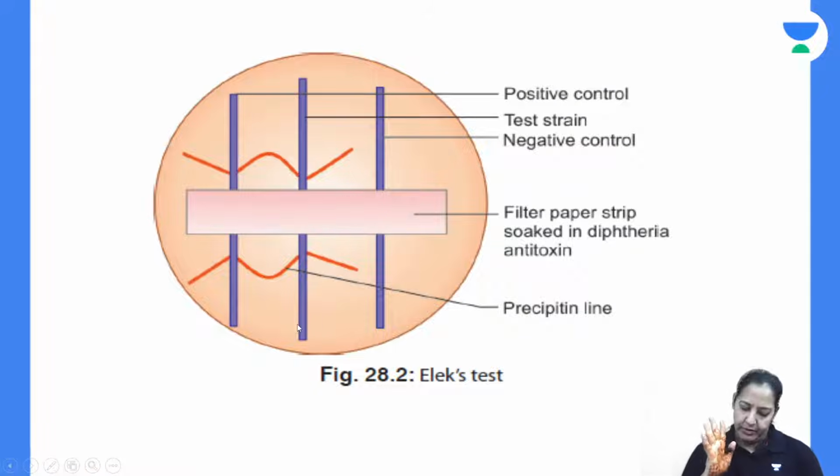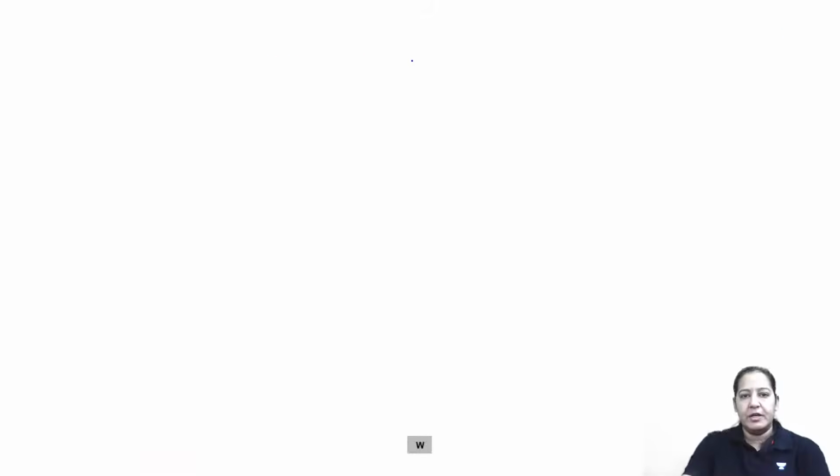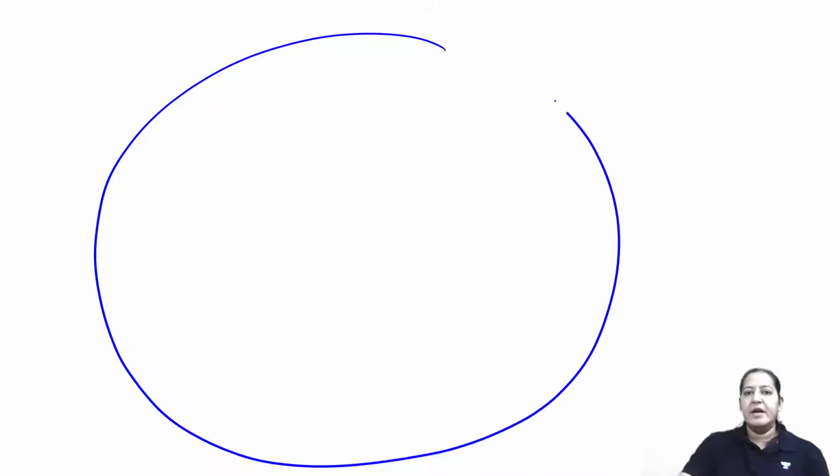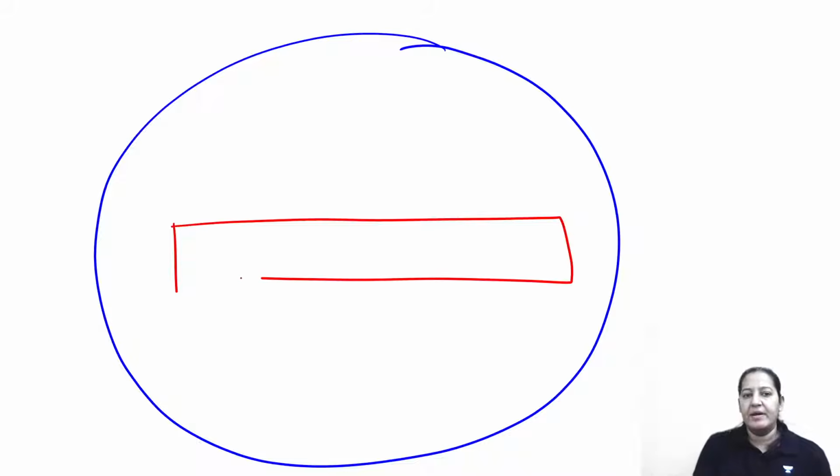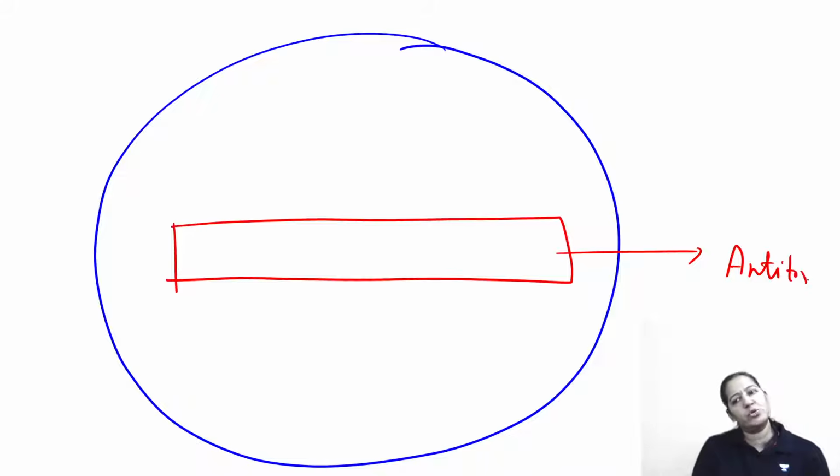Okay. Got it. So you take a agar plate. You take a blood agar plate. Take a rectangular strip. This is a rectangular filter paper. It is soaked in antitoxin. It contains antitoxin. It already soaked in antitoxin. It is dipped in antitoxin and placed over the agar plate. This is antitoxin. Everyone give me a thumbs up.